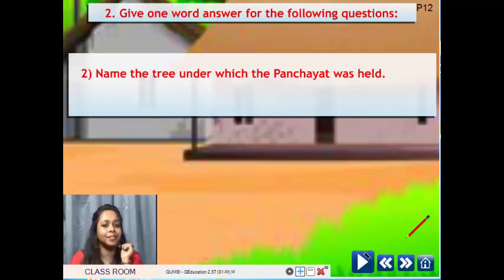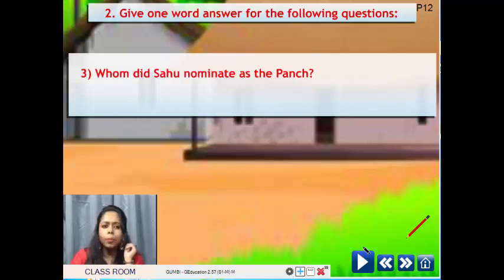Next one. Name the tree under which the panchayat was held. Ma'am already joked with you last time when I asked the question for the first time. Is it under the mango tree? Yes, very good. Banyan. Name the tree under which the panchayat was held. Banyan tree.